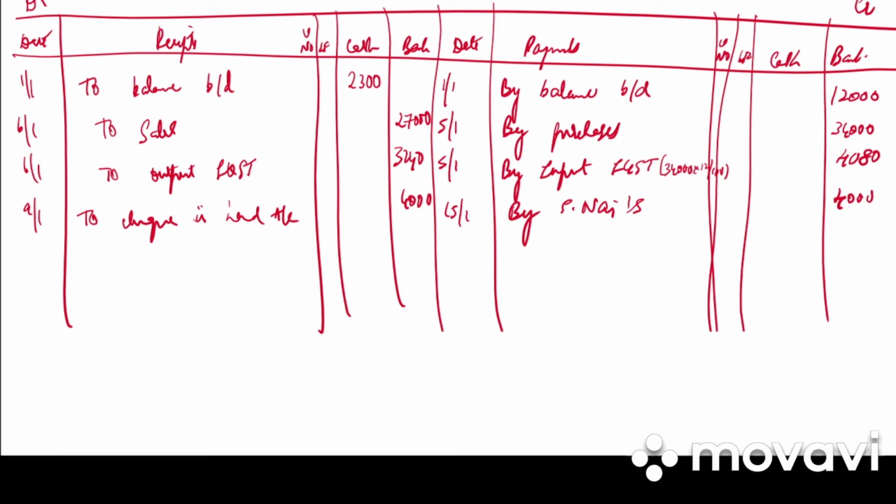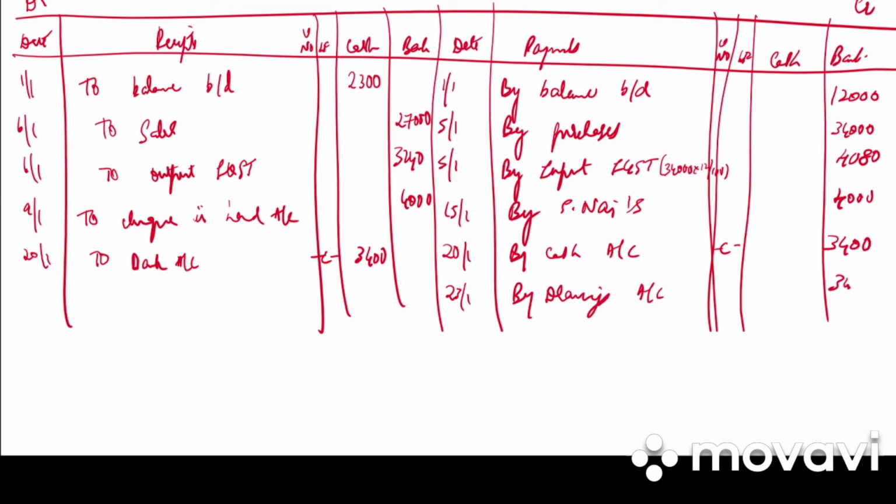Next we have money withdrawn from bank for office use. So it is a contra entry, by cash account 3,400 to bank account 3,400. Then we have fees of children paid by check on 23rd. So by drawings account 75. Next we have check received from Hira and endorsed to Sunita, journal entry. Then we have bank charges on 27th, by bank charges. How much is it? 20 rupees in your bank column.